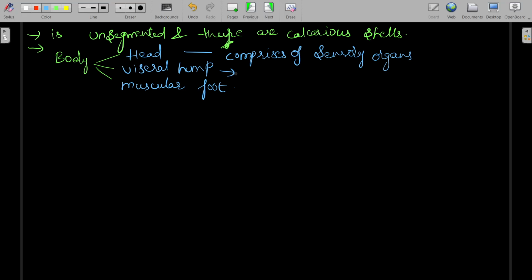The visceral hump has the visceral mass, or organs. The muscular foot helps in locomotion.